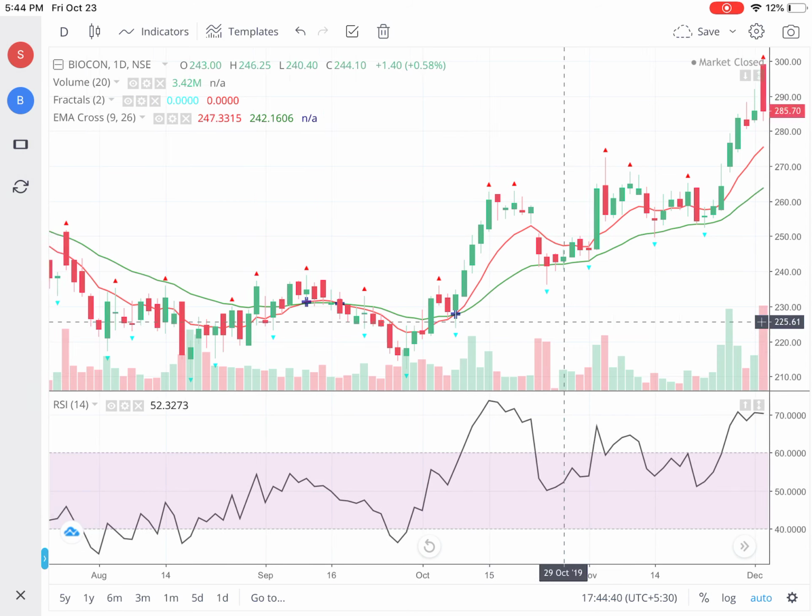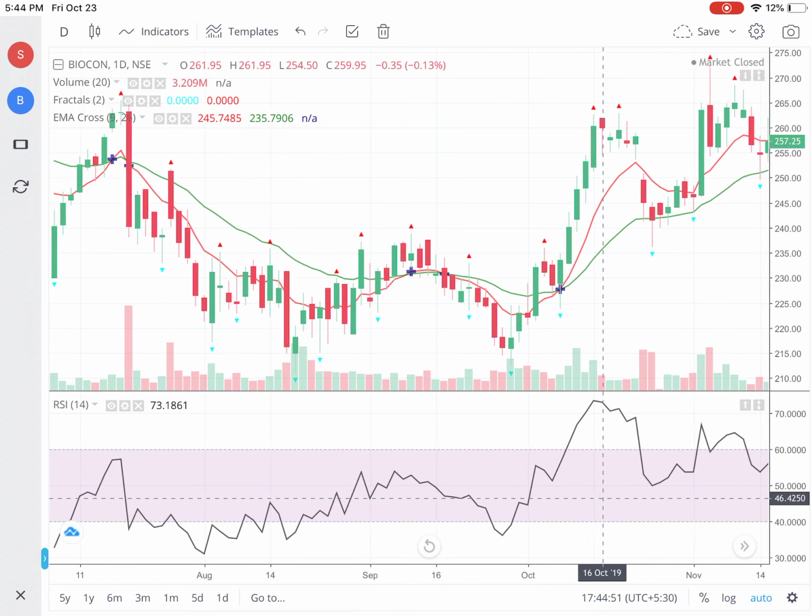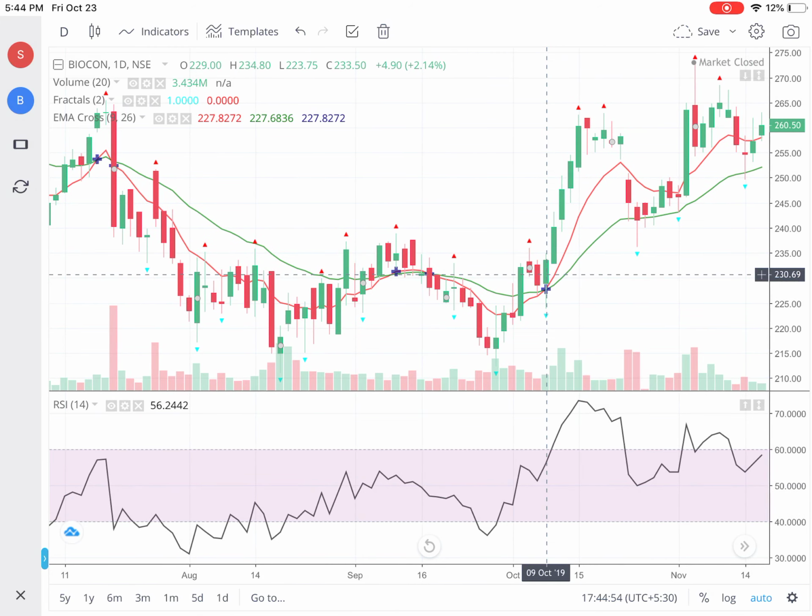If you want a better result, then the RSI should not have been above 60 for at least about 3 months before the present date. So you can see that the entry is over here on 9th October, and if you look on the left side, the RSI value was less than 60. So always remember, just a crossing of RSI over 60 is not an entry point. You should also see that the past RSI shouldn't have been greater than 60 for at least 2 to 3 months. Right, so now what happened?